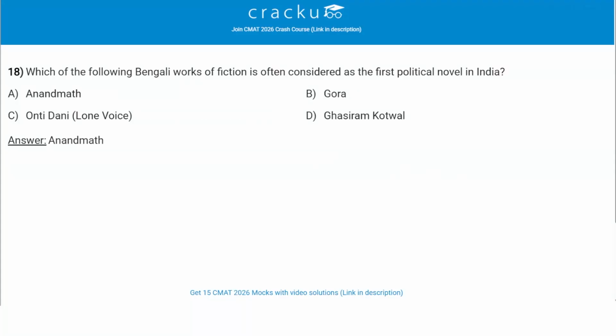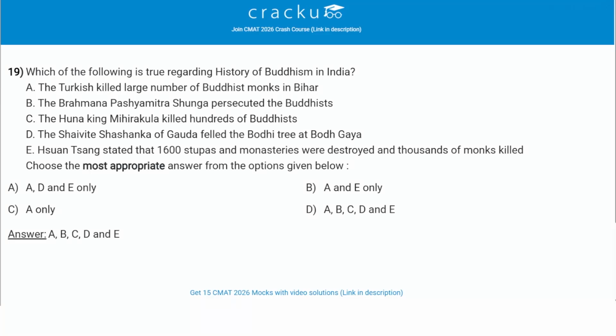Which of the following Bengali works of fiction is often considered as the first political novel in India? The first political novel in India is Anandamat. So the correct answer is option A. Anandamat is the Bengali work of fiction which is considered as the first political novel of India. Let's move to the next question.